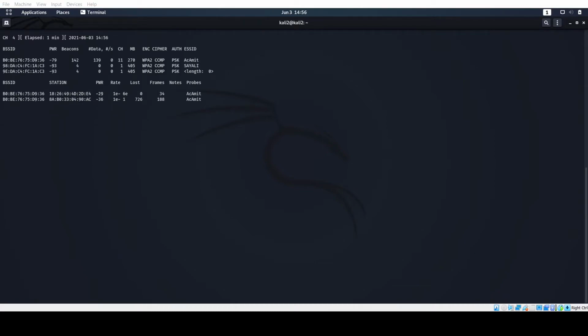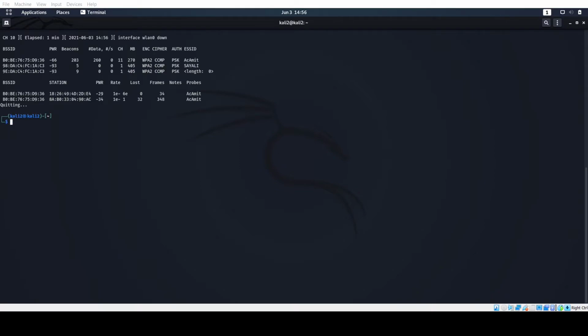Now we are able to see a few more access points discovered, but this one is probably my neighbor, so we don't want to disturb them. It's illegal to use this method. So what we'll be doing is we will make a note of the MAC address or BSSID, and the channel number also. Now to exit this mode, just press Ctrl C.